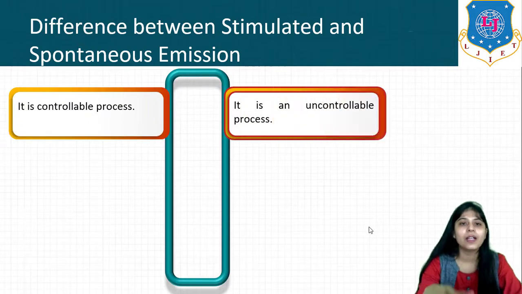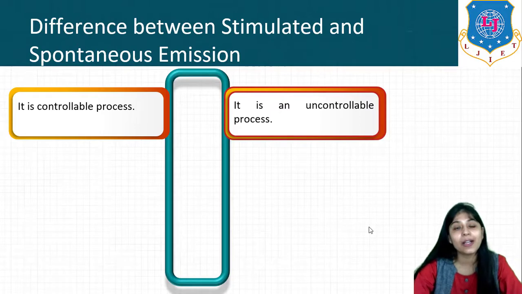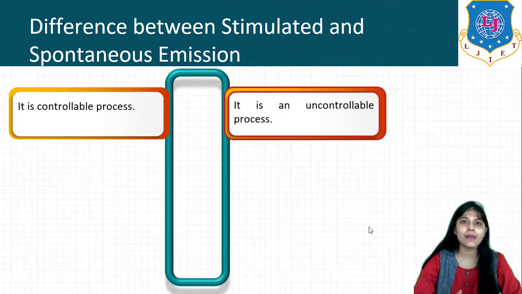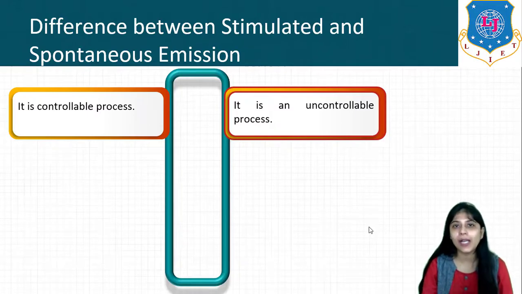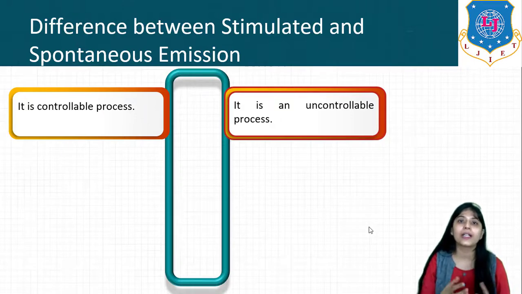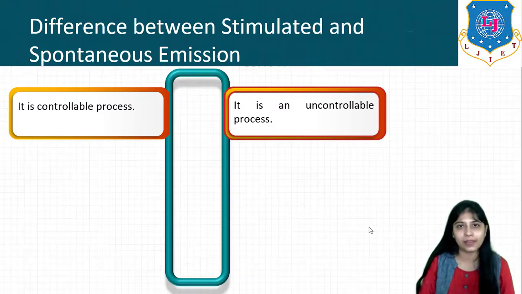Next difference is stimulated emission is controllable, while spontaneous emission is an uncontrollable process. Stimulated emission depends upon the energy that we are applying, that we are giving to the atom. So we can control stimulated emission, but spontaneous emission occurs very quickly, immediately within nanoseconds, right? It is an uncontrollable process. In case of spontaneous emission, we cannot control the emission as we are not applying external energy, as this emission does not depend upon the energy that we are applying, right?